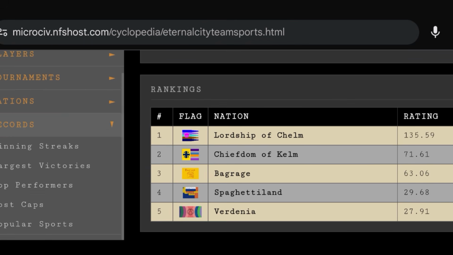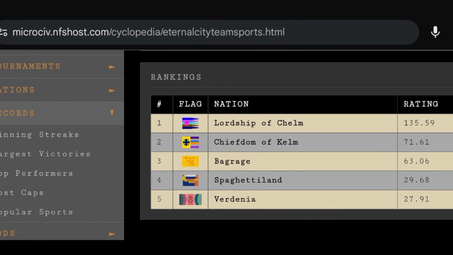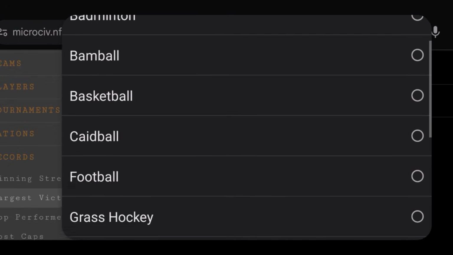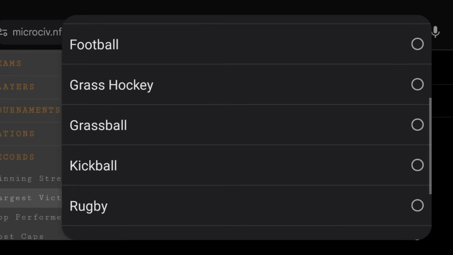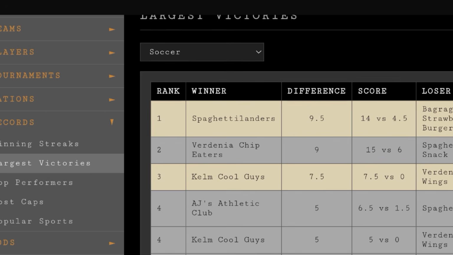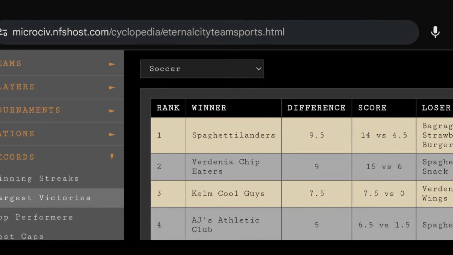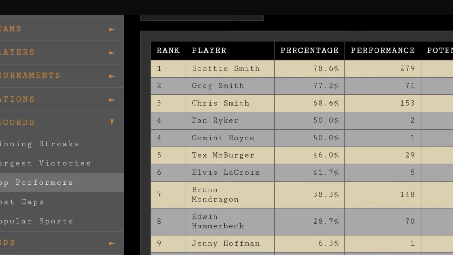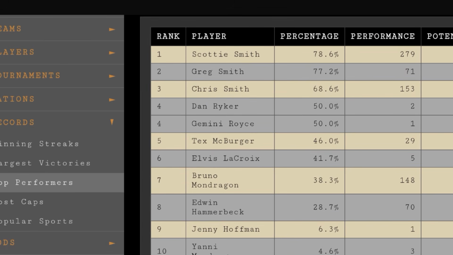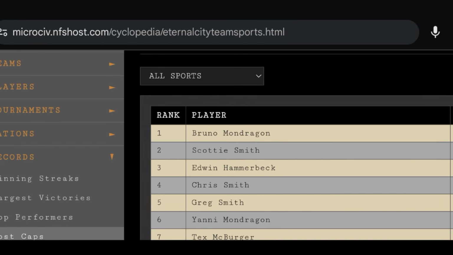We'll minimize that and go to records. You can see winning streaks in all sports or a specific sport, and largest victories. We'll go to soccer here to show it. So the biggest score difference here in soccer ever was Spaghetti Landers beating the Garage Strawberry Burgers by 9.5 points. Top performers in all sports or specific sports, basically just a direct comparison of their opponents. Most caps, you can do all sports or a specific sport.